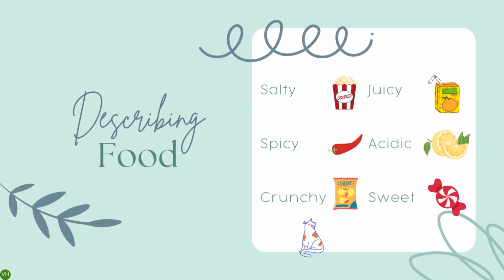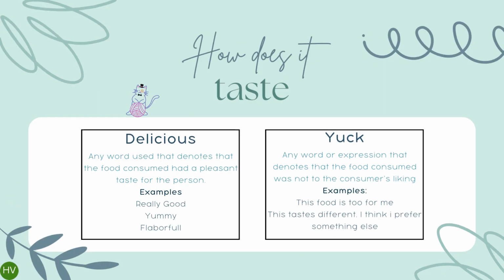When we talk about food, we have a lot of types of adjectives for describing it, like salty, spicy, crunchy, juicy, acidic, and sweet. How does it taste? When we're talking about a delicious food, we use any word that denotes that the food consumed had a pleasant taste for the person, like really good, yummy, or flavorful.